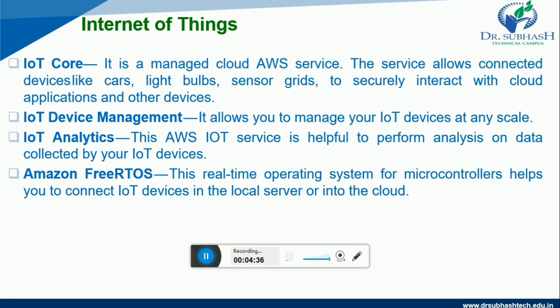Fourth one is Amazon FreeRTOS. This real-time operating system for microcontrollers helps you to connect IoT devices in the local server or into the cloud. So friends, these are the Internet of Things services which are provided by Amazon Web Services.